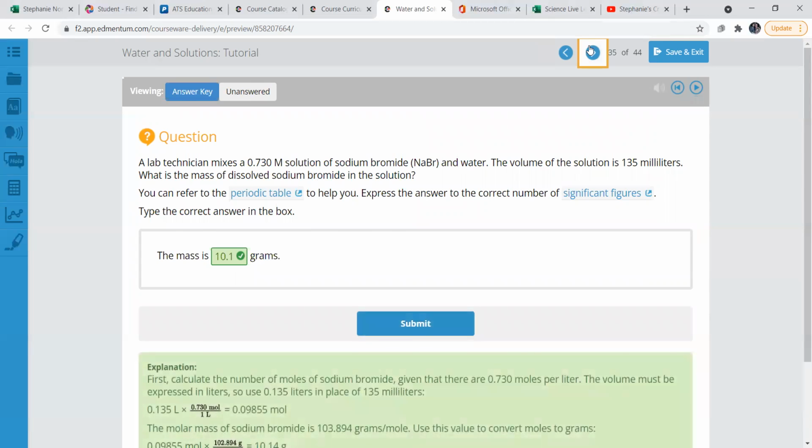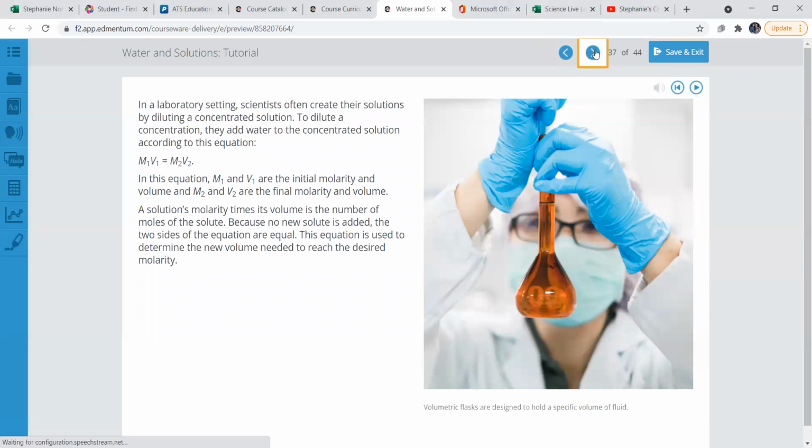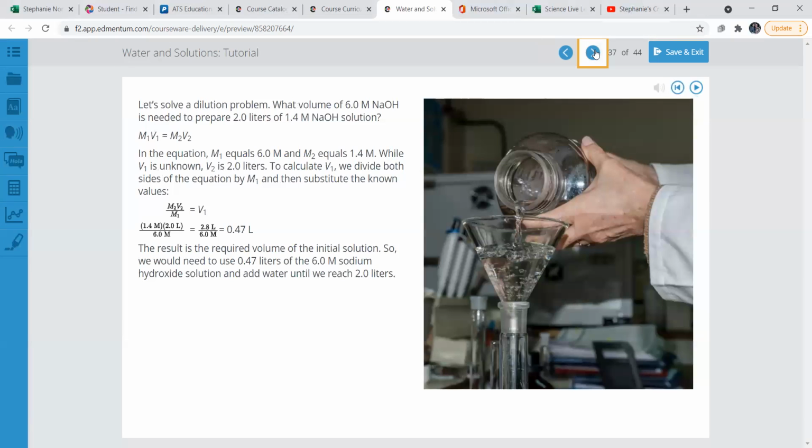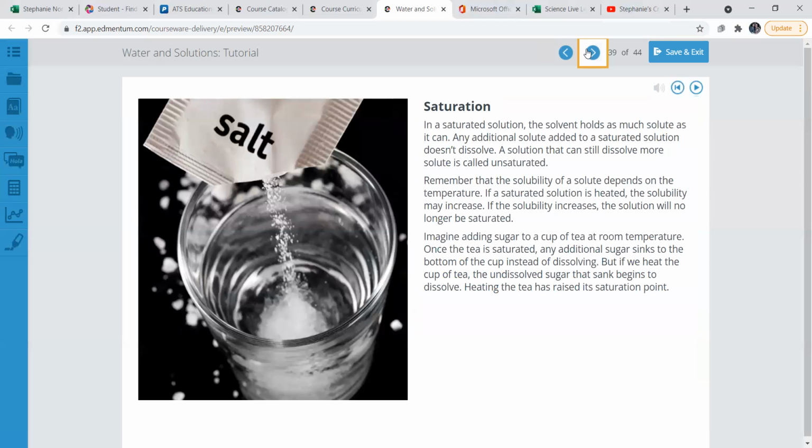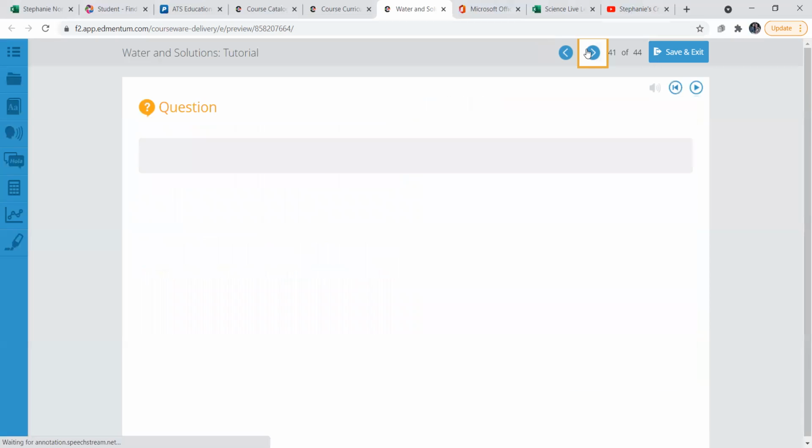Okay, questions. I'll have you do these questions on your own. I'll probably create a little mini lesson based on this formula too, because it would be helpful to have just a simple lesson on that. Okay, concentration of a solution. I'll have you answer these questions on your own.